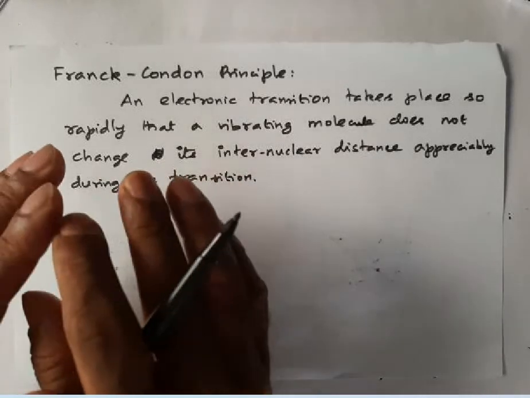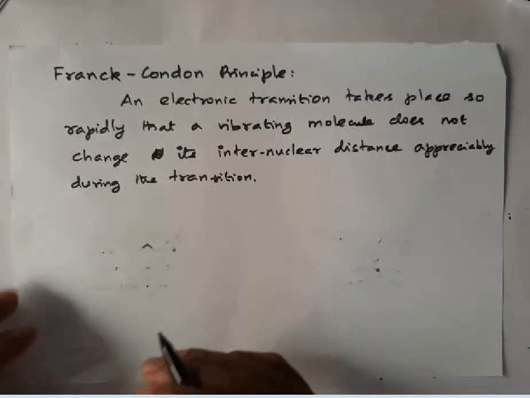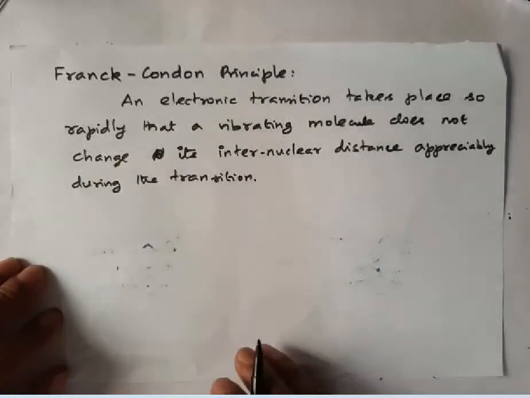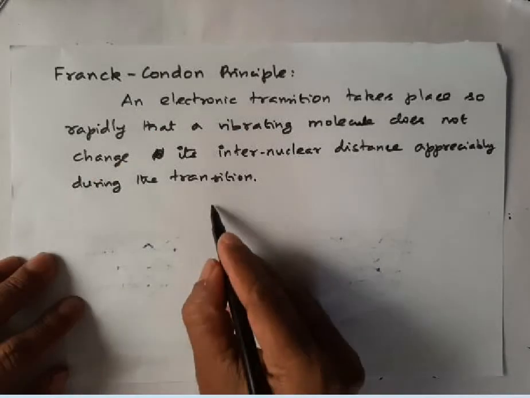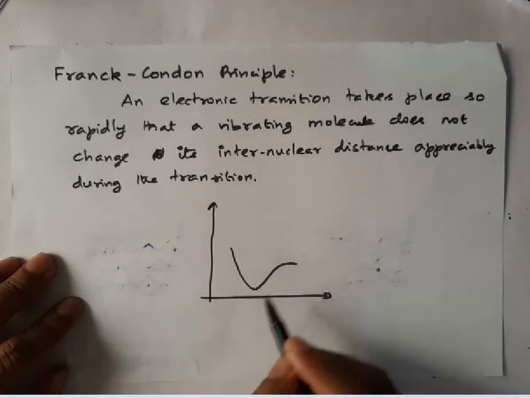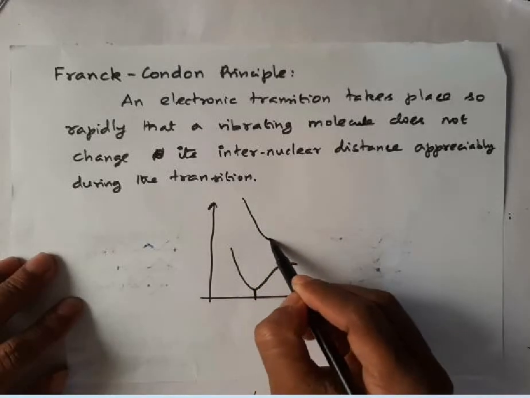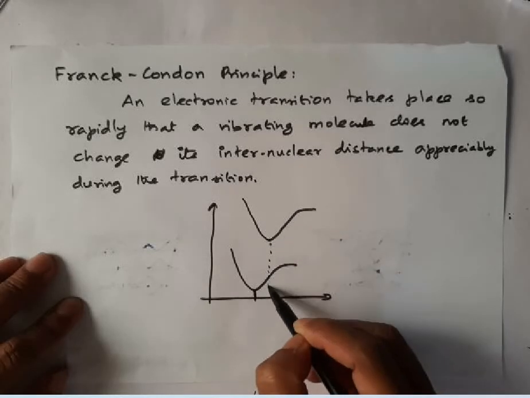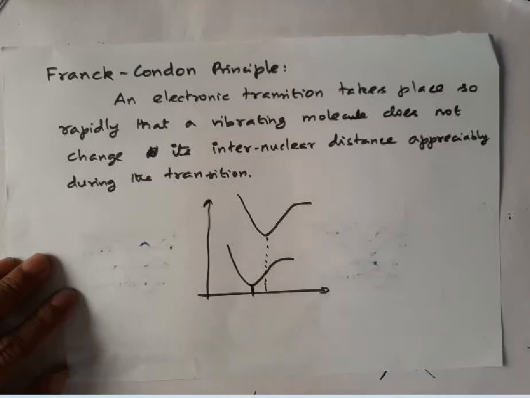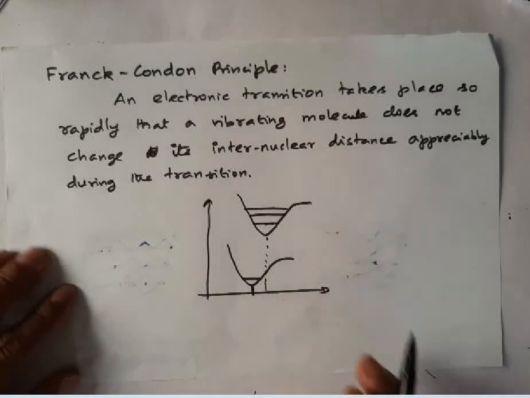This statement very clearly says how the transition from the ground electronic state to the excited electronic state will occur. Suppose I take a ground electronic state having some equilibrium internuclear distance, and assume I have another electronic state having a different equilibrium internuclear distance. Assume I have a number of vibrational states associated with the excited electronic state.